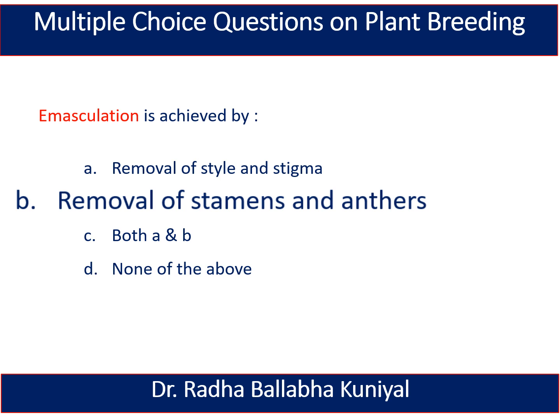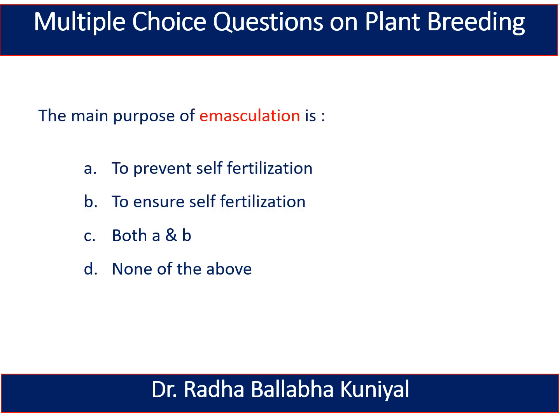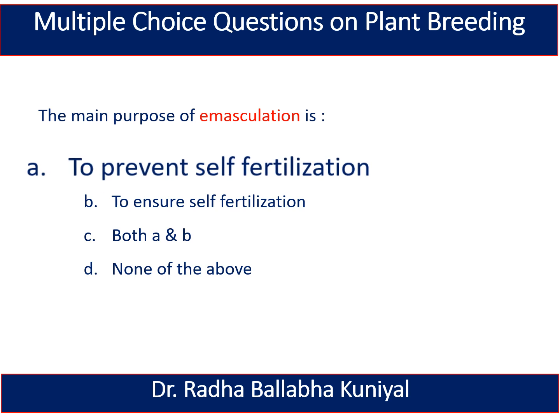is known as emasculation. The next question is, the main purpose of emasculation is to prevent self-fertilization, to ensure self-fertilization, both A and B, or none of the above. And here the right answer is to prevent self-fertilization. The main aim of the emasculation is to prevent self-fertilization.